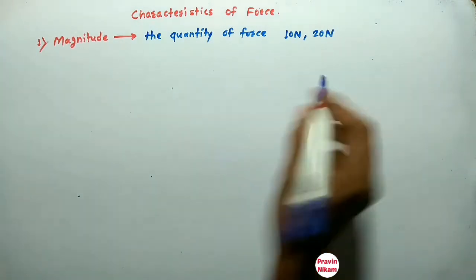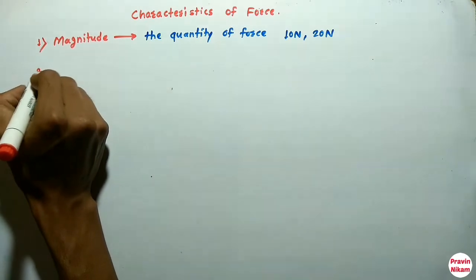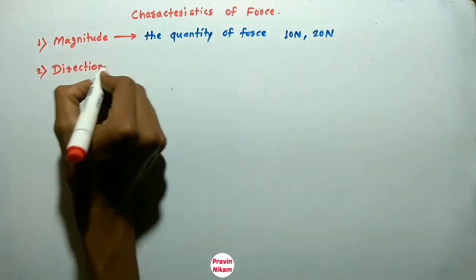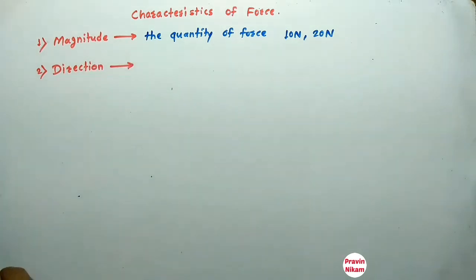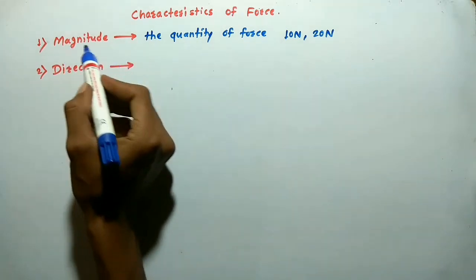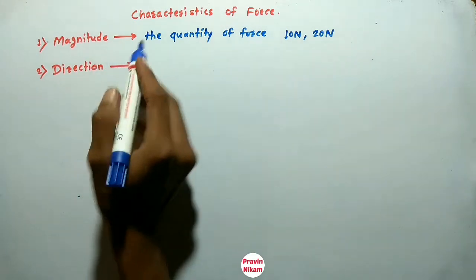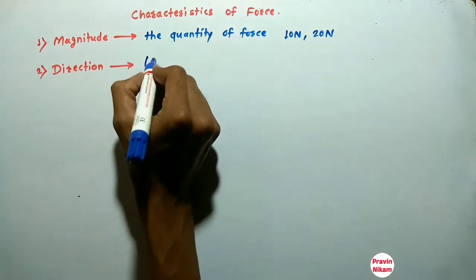Then force also has direction. Since force has magnitude as well as direction, force is a vector quantity. Direction means the line of action of force.